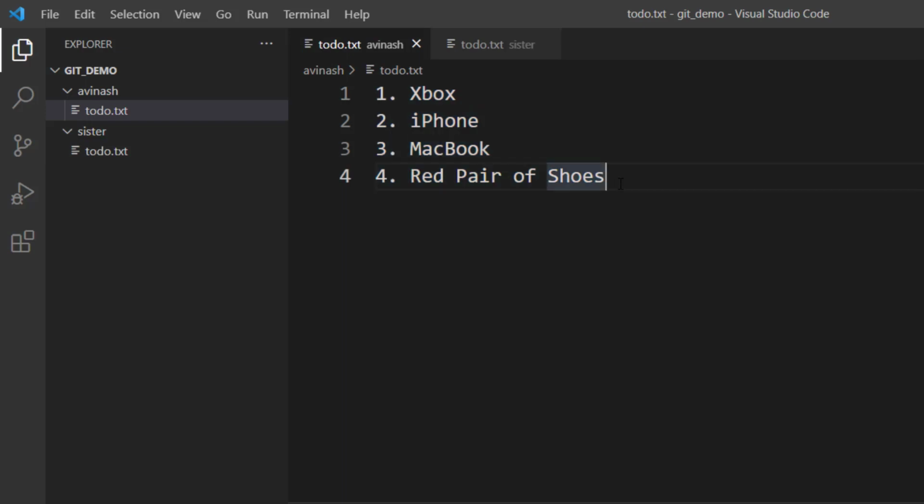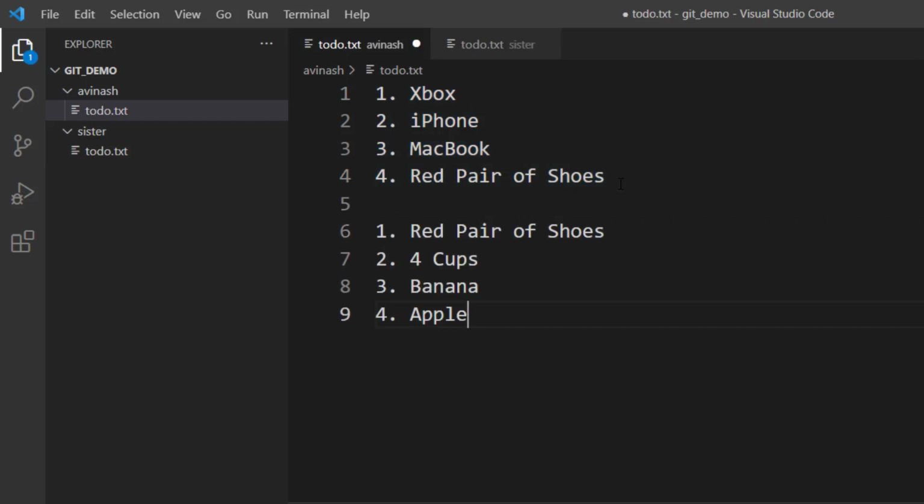If I have to update something, I'll come here and just paste it here. But the problem is, again, what about my iPhone? What about my MacBook? What about my Xbox? Where are they? She says she does not know. So I think, okay, she might have deleted them by mistake. So I'm going to re-add them.